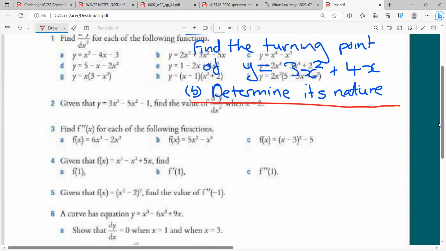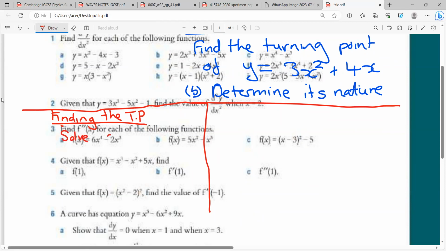For the first step, it's going to be easy. So number 1, finding the turning point. The turning point is the TP, right? And for you to find the turning point, you need to solve dy dx equal to 0. Okay.